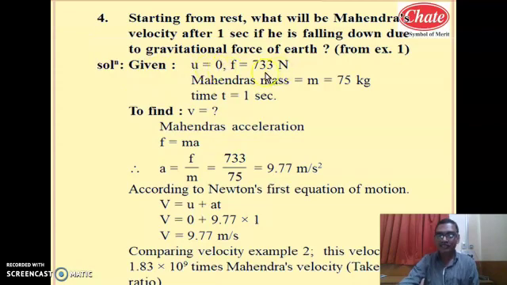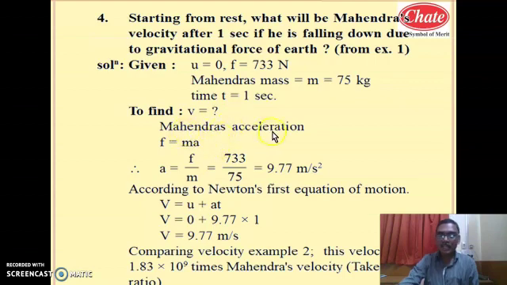We have studied in the previous problem that the force of attraction between Mahendra and the earth is 733 Newton. Mahendra's mass is 75 kg. We want the velocity of Mahendra after time equal to 1 second, so we have to find v after 1 second.